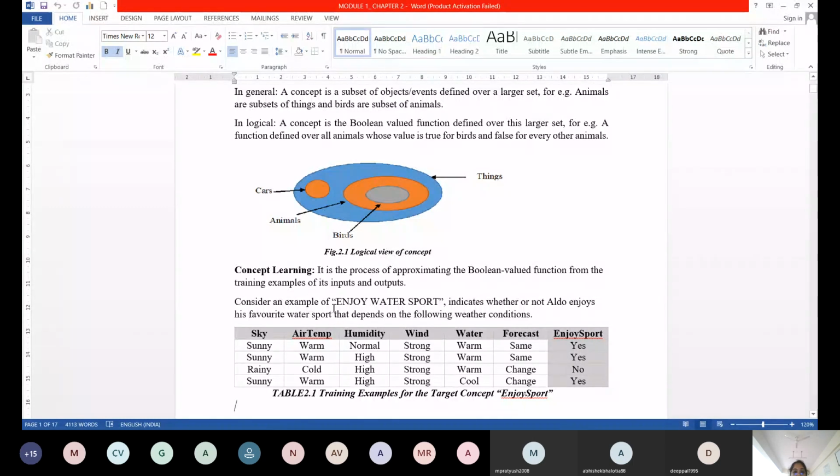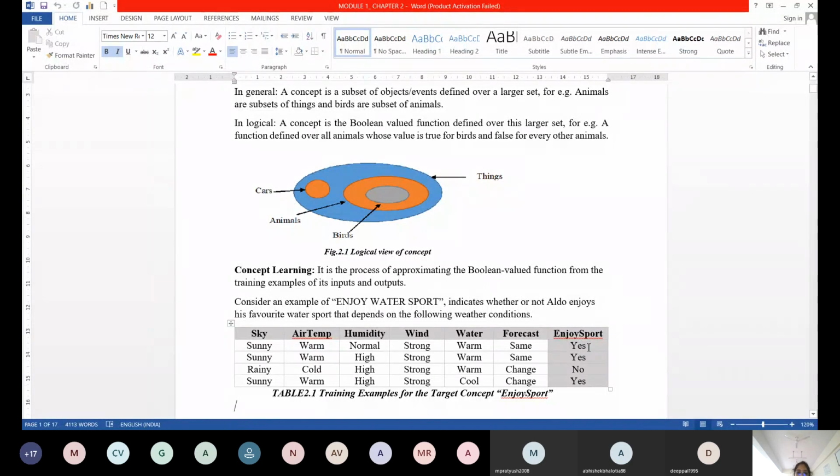So here, enjoy water sport is the concept, which indicates whether or not Aldo is a person who enjoys his favorite water sport, depending on the following weather conditions. The complete data, whatever you got, is your weather condition situation. Whether he can enjoy the sport or not on a day with particular parameters is the classification label. If the sky is sunny, air temperature is warm, humidity is normal, wind is strong, water is warm, and the forecast is the same, then he is able to enjoy the sport.